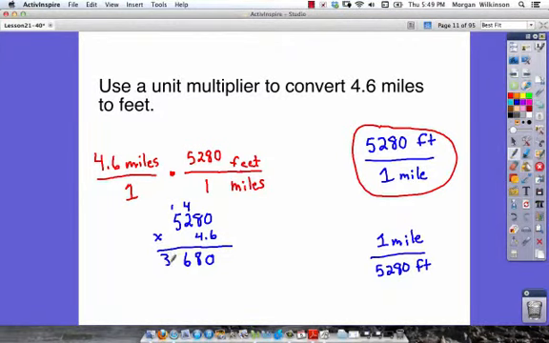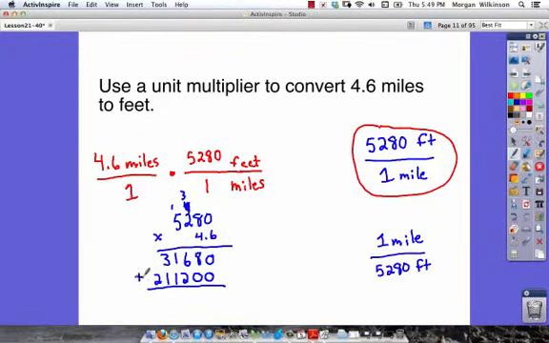Plus 1 more gives us 31. We've got 0 as a placeholder. 4 times 0 is 0. 4 times 8 is 32. 4 times 2 is 8, plus 3 more is 11. We're going to carry the 1. 4 times 5 is 20, plus 1 gives us 21.